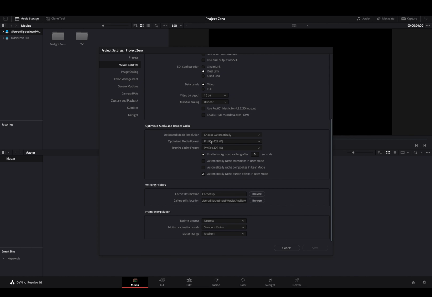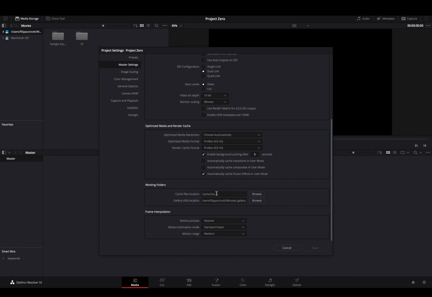So I leave it to ProRes 422, but maybe you can even change it to ProRes 422 Proxy. It's faster, it's good, and enable background caching after 5 seconds. We're going to talk about cache in another episode.